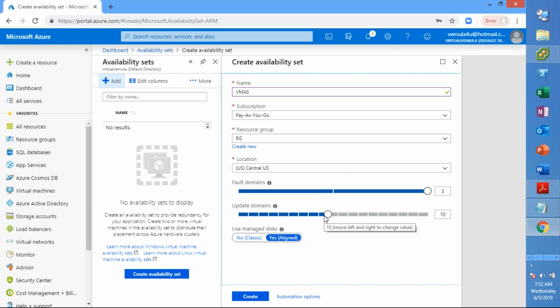So in this feature, we cannot club new applications. For each application server, we have to build separate fault domains. You can add an existing availability set to a virtual machine, right? So what we are doing is creating an availability set which defines how many fault domains and how many update domains. That is point 1.